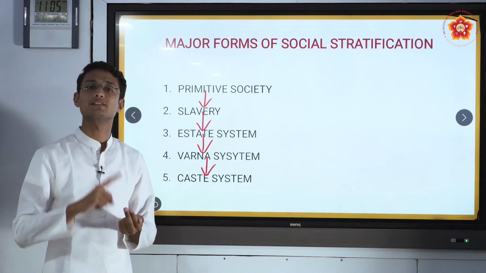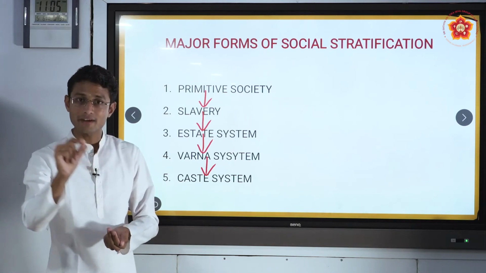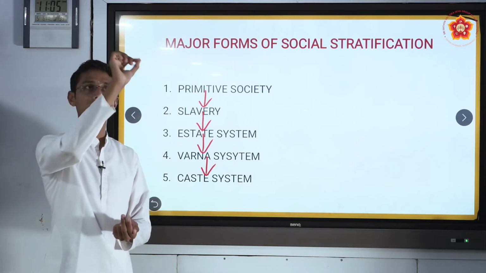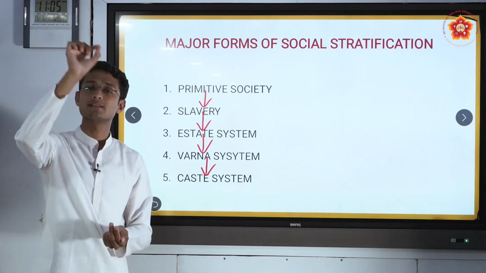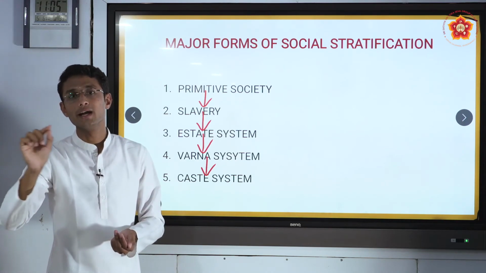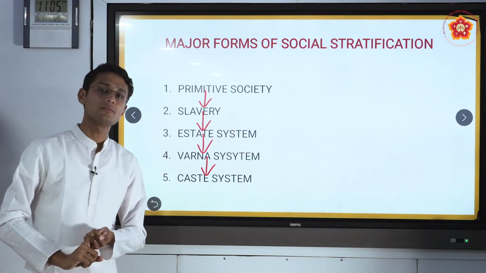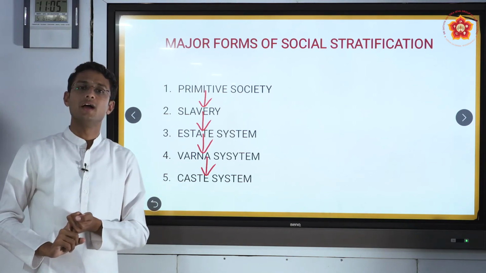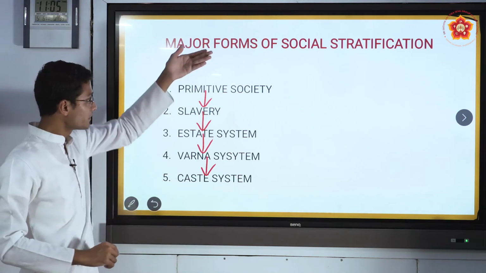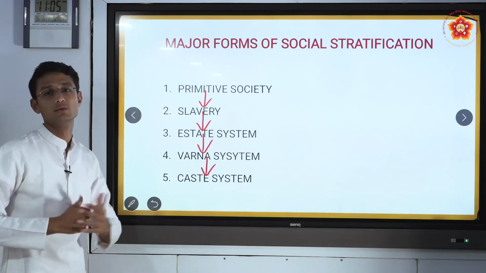The first one is social in nature. We can have a connectivity to all four: social in nature, universal, universal to ancient, ancient to existing in different ways. And the last segment was the major forms of social stratification, from the ancient world to the digital world.